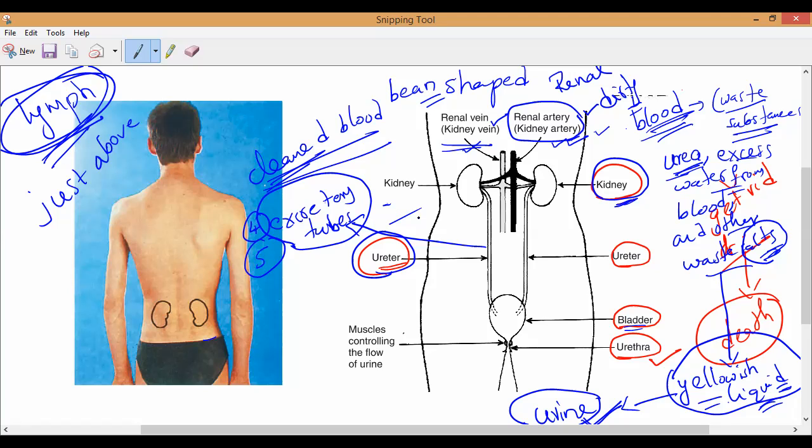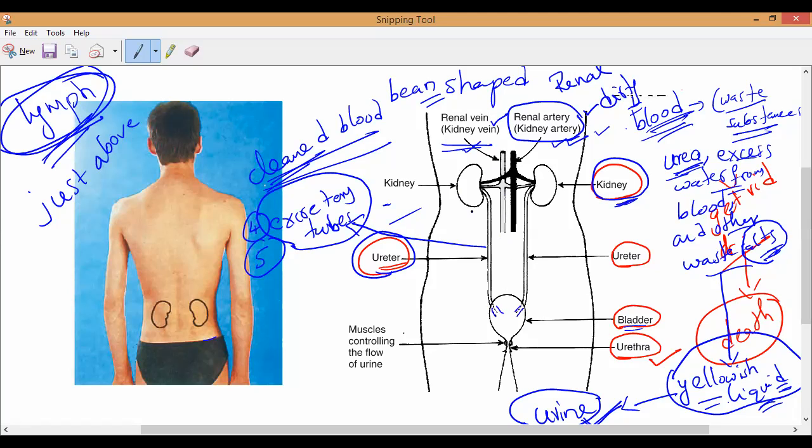How many are there, one or two? Two, one from each kidney. The excretory tubes, one from each kidney, open into the urinary bladder.